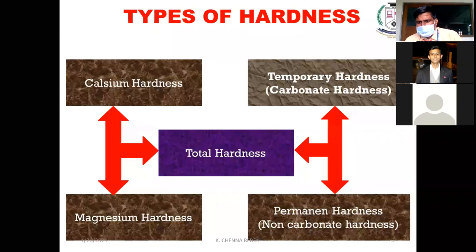And the non-carbonate means the sulfates, calcium chloride and magnesium chloride. That will be a non-carbonate hardness. We are going to determine both the things, that is sum of carbonate hardness and non-carbonate hardness.